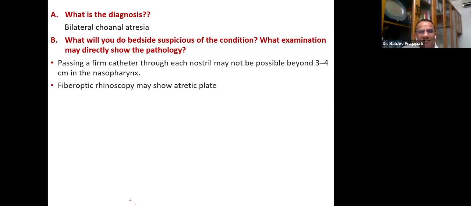I think the first answer is passing the thumb catheter into each nostril, where it will not be possible beyond 3 centimeters into the esophagus. And the ENT surgeon can see with fiber optic rhinoscopy, and it will show the atretic plate. We may not go for the dye study now, which we were doing earlier. Now it is not required because fiber optic rhinoscopy can be damn sure, and even the CT scan, as shown in this picture.